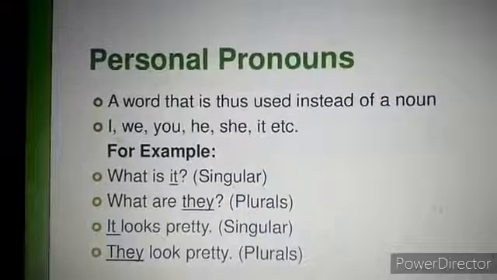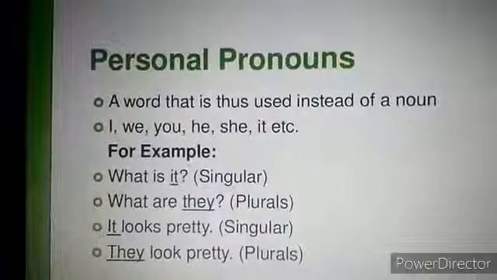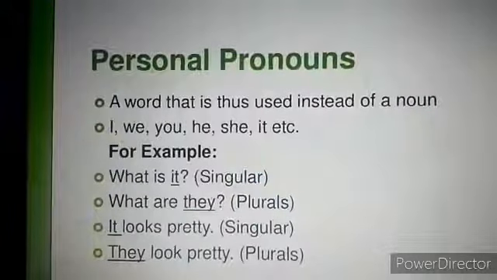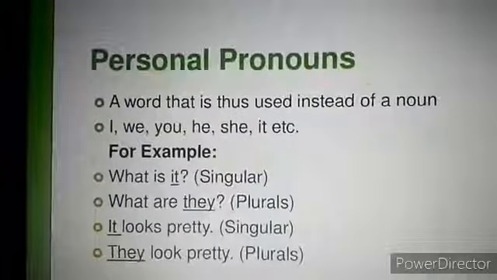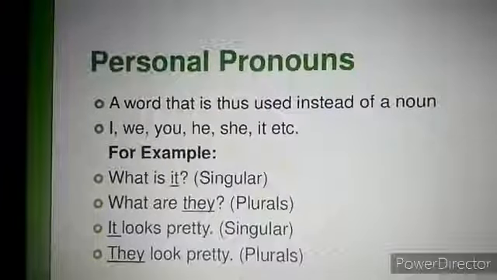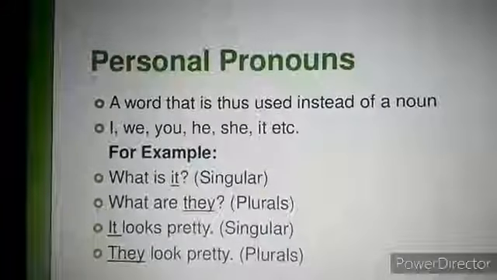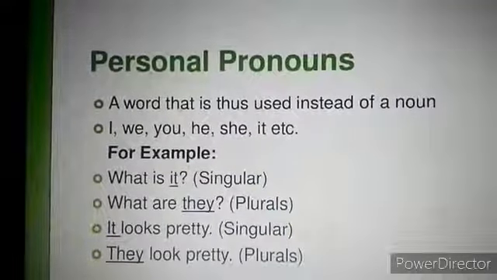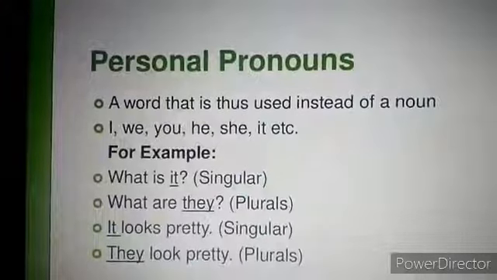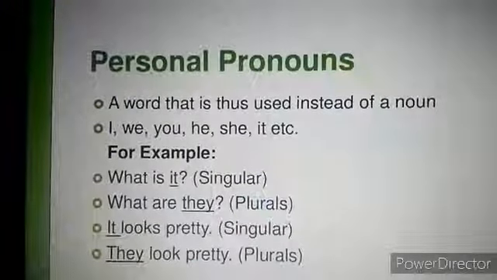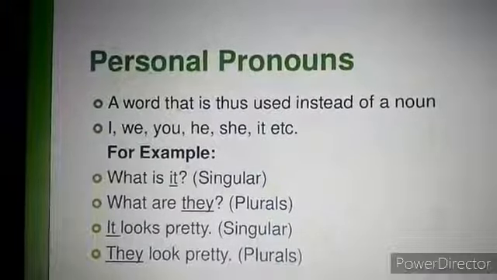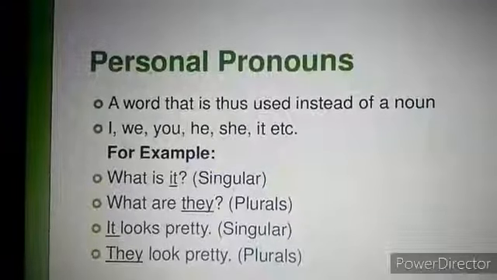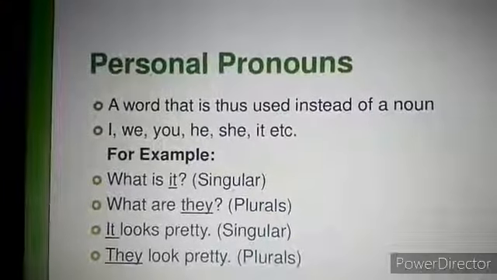Look at the examples and sentences. What is it? It is used for a singular noun. The word it is a personal pronoun. What are they? They is used for plural, but here it is used for plural non-living things. Look at another sentence. It looks pretty. The word it is a singular pronoun. They look pretty. Here the word they is for plural, and here it is for persons, not for different things. So these are all personal pronouns.